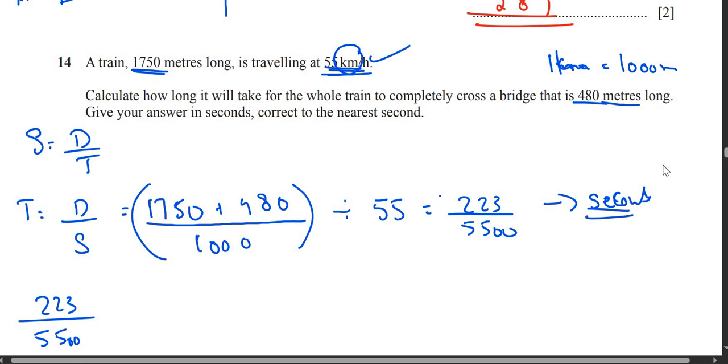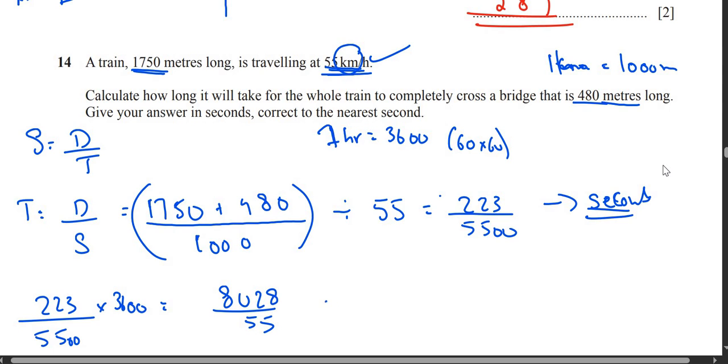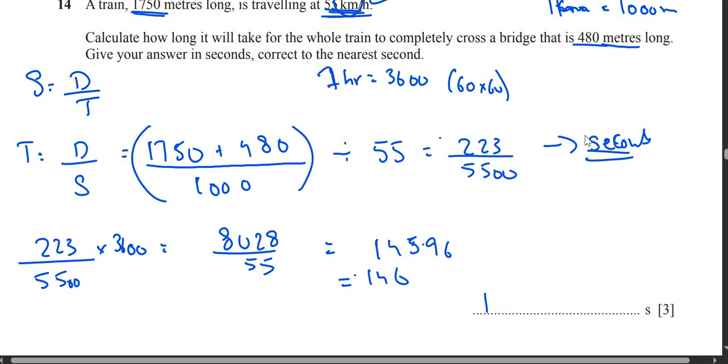Quiz time. How many seconds are there in 1 hour? So look, 1 hour has 3600 seconds, because we do 60 multiplied by 60. So multiply this with 3600. So you get 8028 upon 55. So you get 145.96. You round it off, 146. Your answer is 146. Yay, 3 marks.